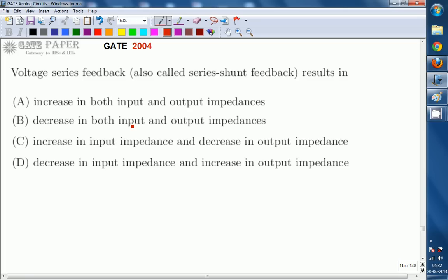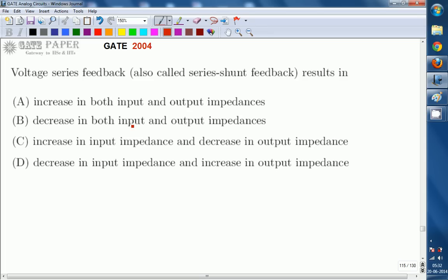Feedback, as the name implies, is feeding back. That is, feedback is the application of a portion of the output signal back to the input signal, where you mix it with the input signal, so that the effective input signal is modified such that the performance of the circuit is improved.